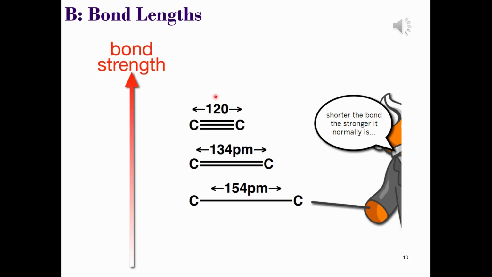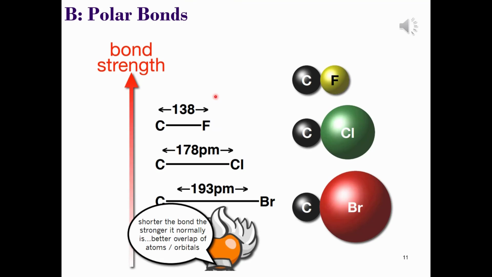Now, what if we have two different atoms connected? Well, let's consider the overlap of an sp3 hybridized carbon with the halogen atoms as we descend group 7. Seeing as the bond order of all of these bonds is 1, there are different factors that affect the bond length and strength. The one thing that is in common with the previous slide is the concept of orbital overlap. The better the orbital overlap, then the shorter the bond and the greater its strength.